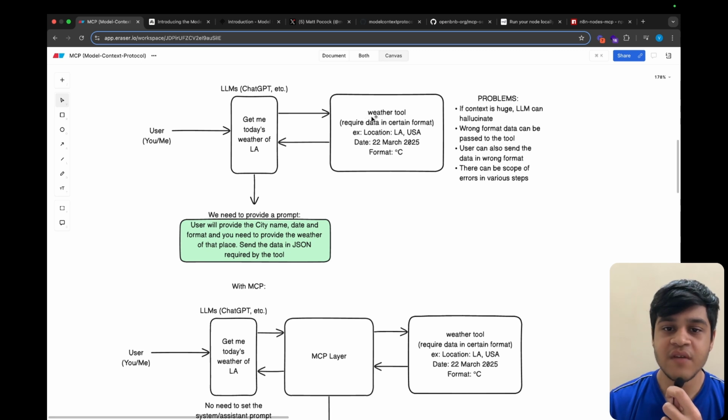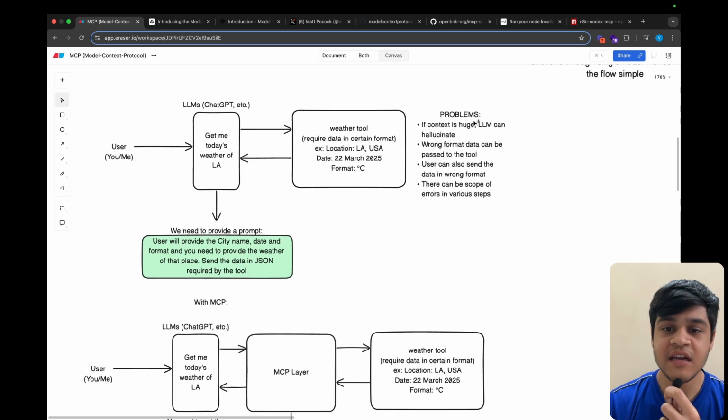If we go to the weather tool, it would require data in a certain format. For example, it would require location, date, and format. The problem that comes up is that if the context is huge, the LLM can hallucinate. We know that LLMs work on input and output tokens, so if we provide a lot of input tokens, LLMs might hallucinate.